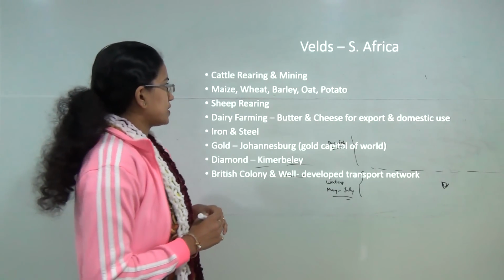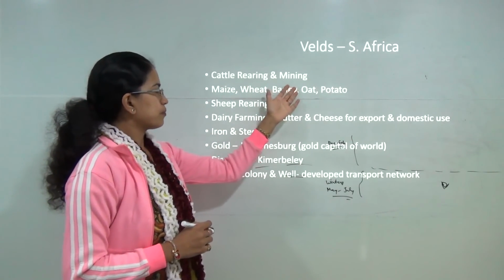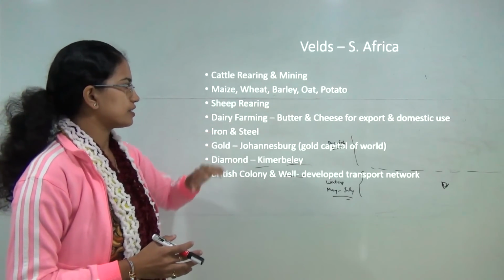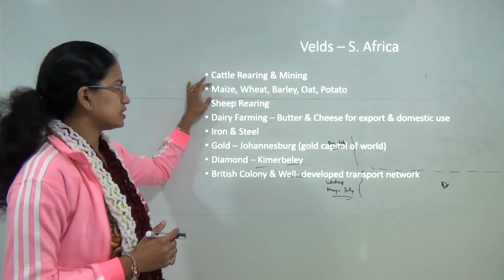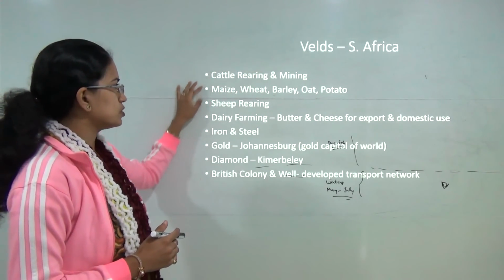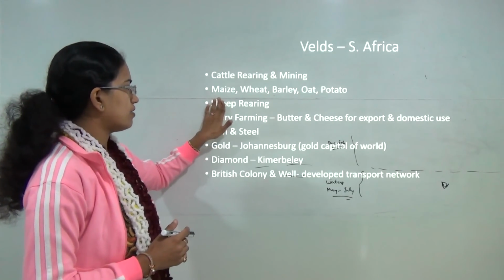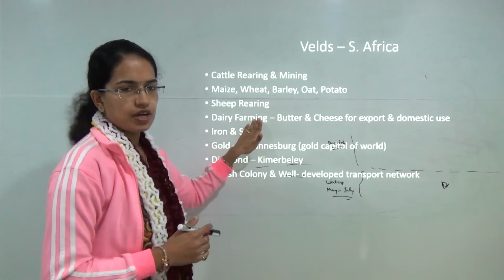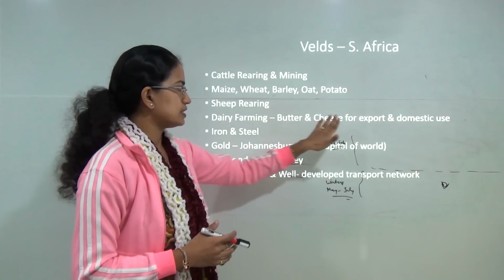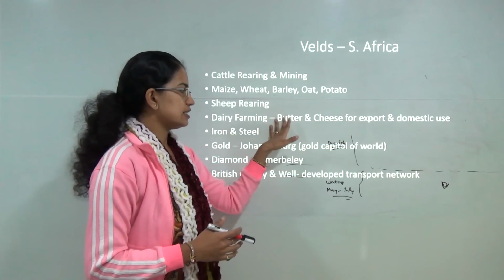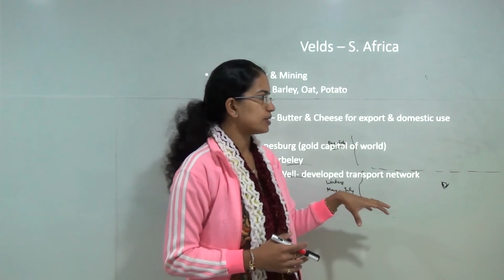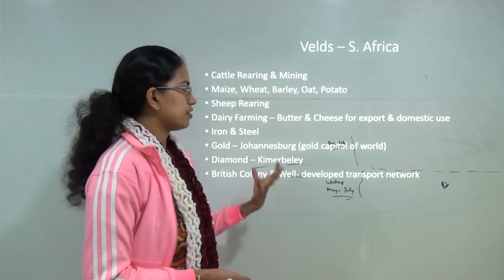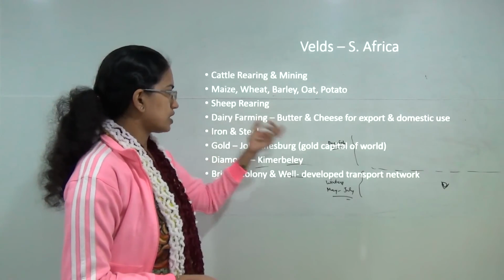Now the major activities are cattle rearing and mining. You have production of maize, wheat, barley, oat and potato that is commonly seen here. Under cattle rearing, the most prominent activity is also sheep rearing. Then for cattle farming, you have dairy farming related to it. So you have butter and cheese production. Now this butter and cheese is not only used for domestic purposes, but it is exported to other nations of the world. So it's a kind of export economy for South Africa.